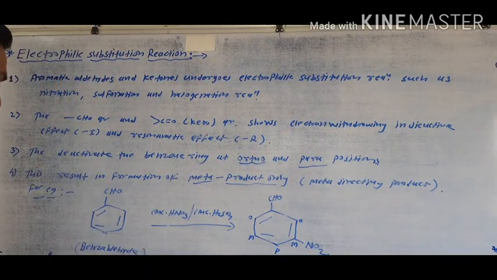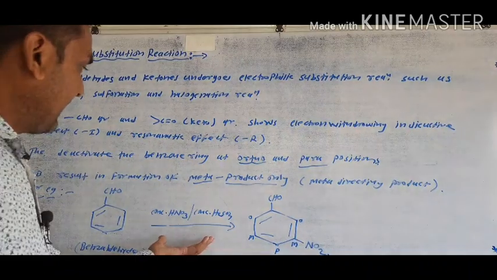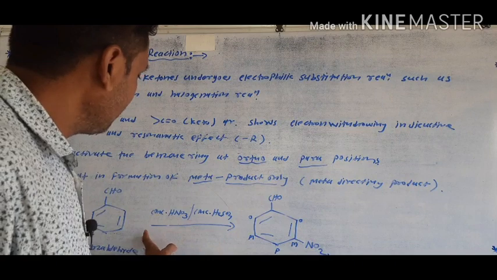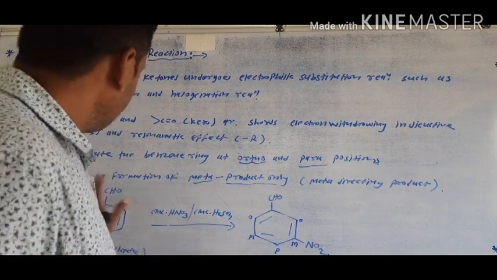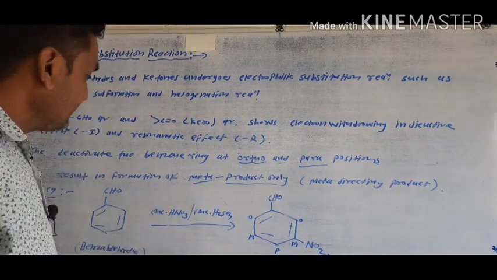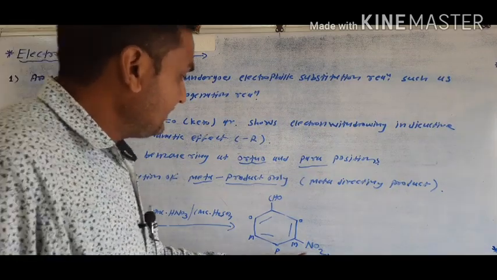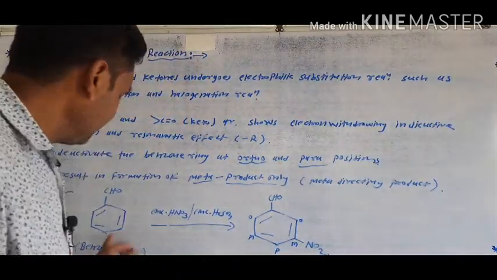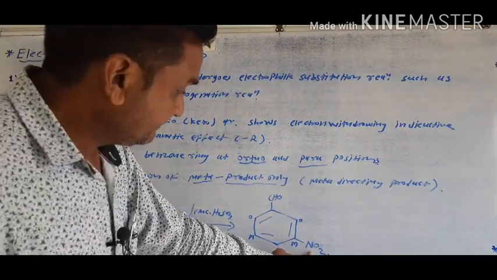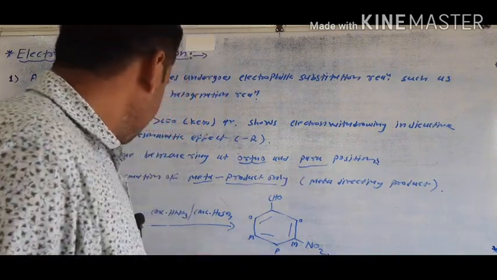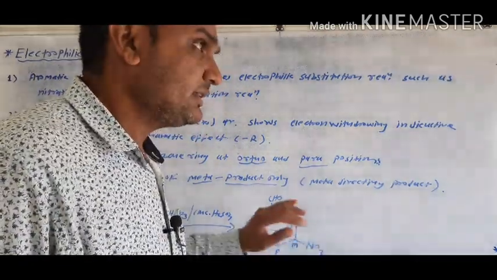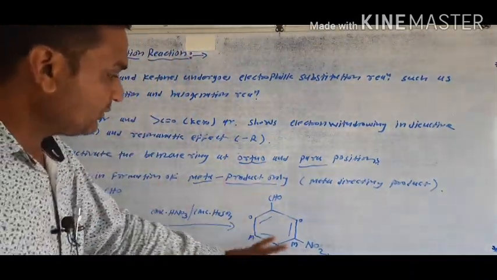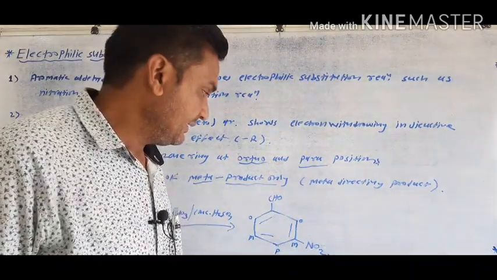For example, the nitration reaction of benzaldehyde. The nitrating mixture, concentrated HNO3 and concentrated H2SO4, reacts with benzaldehyde. This overall reaction is called a nitration reaction, and the NO2 group is introduced at the meta position, where a hydrogen is substituted by NO2. In this way only the meta product forms, and no ortho or para product. This type of product is called a meta directing product.